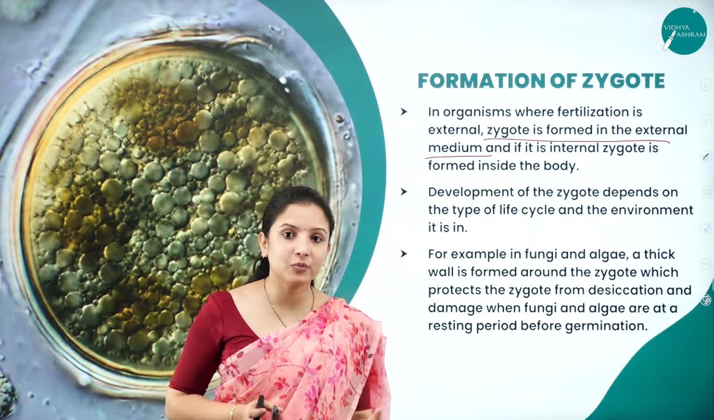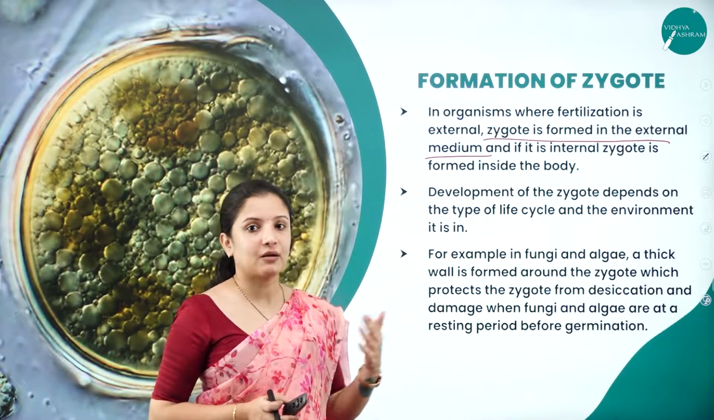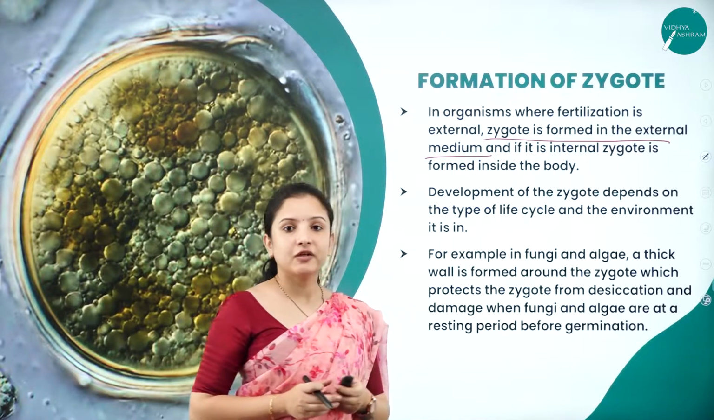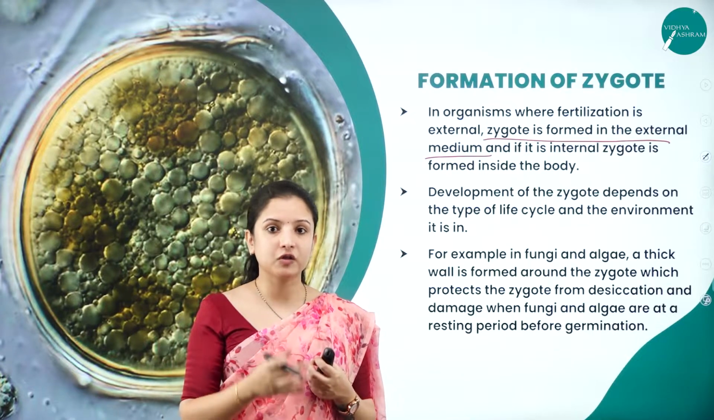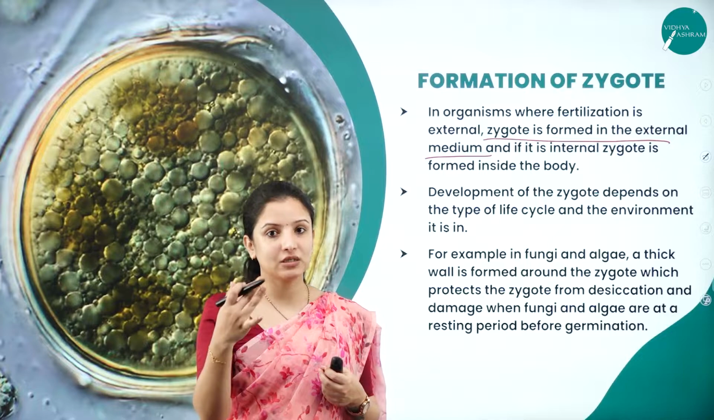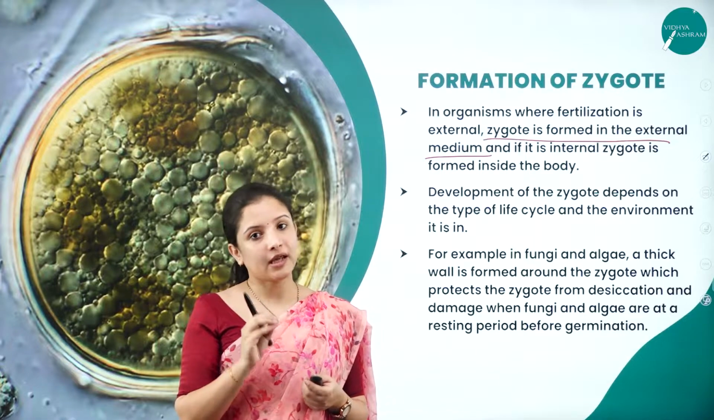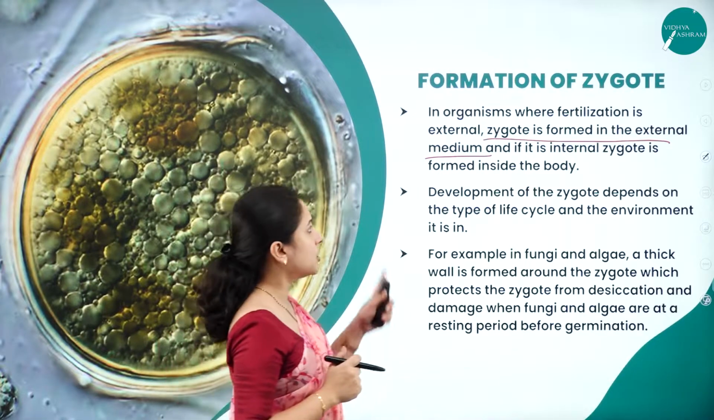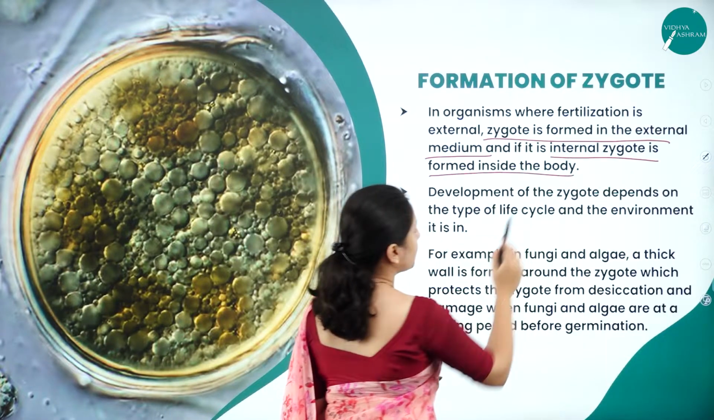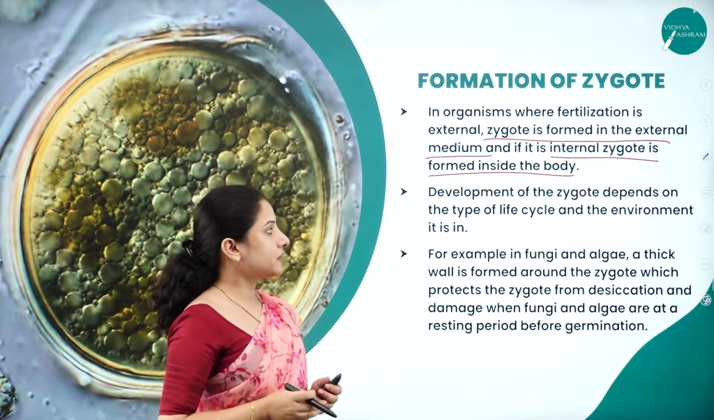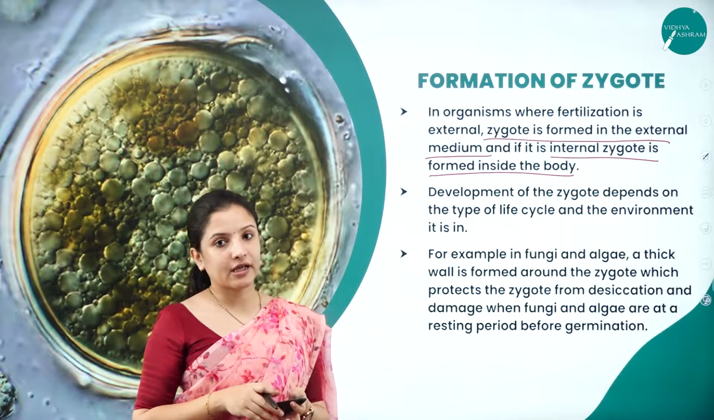Fertilization will occur, resulting in the formation of the zygote. So where is the zygote being formed in an external fertilization? Outside the body of the organism, in an external medium, for example water, right? But in the case of internal fertilization, the sperm will be delivered into the body of the female, wherein the sperm will travel towards the egg or the ovum and fuse there. There itself, the formation of the zygote will occur. Therefore, in internal fertilization, the zygote is formed inside the body of the organism, and the development of the zygote depends on what type of life cycle and what type of environment the organism is in.